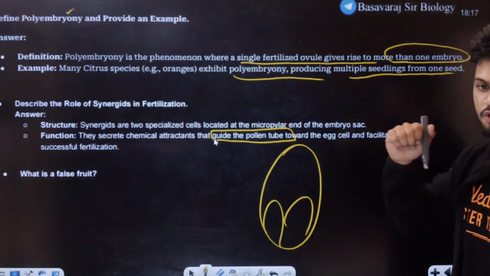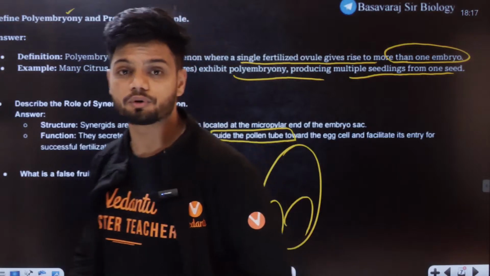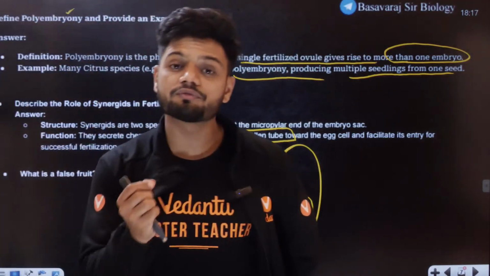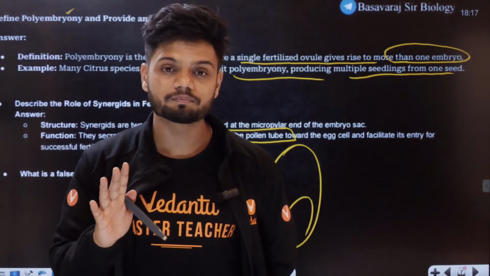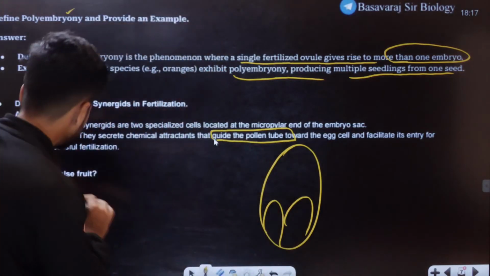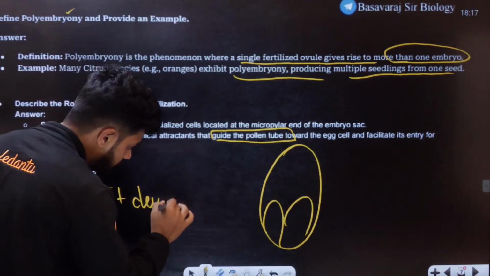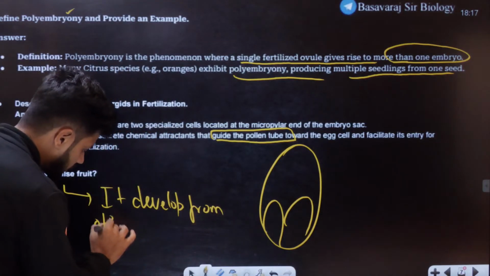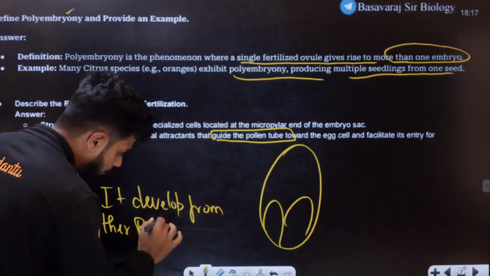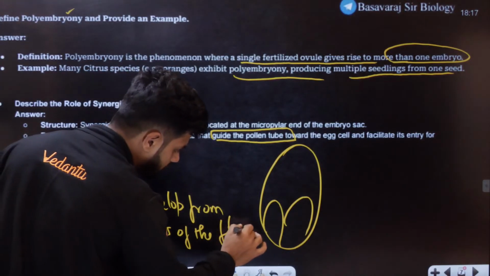Okay. Another question comes. Which one is this? It's tricky. What is a false fruit? They can ask that. What is this? A false fruit is a fake fruit. A false fruit is a fruit which doesn't develop directly from the ovary, it develops from other parts of the flower.